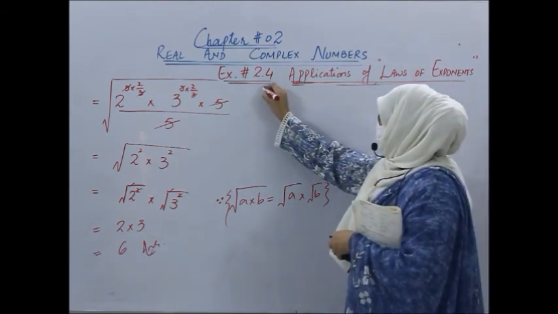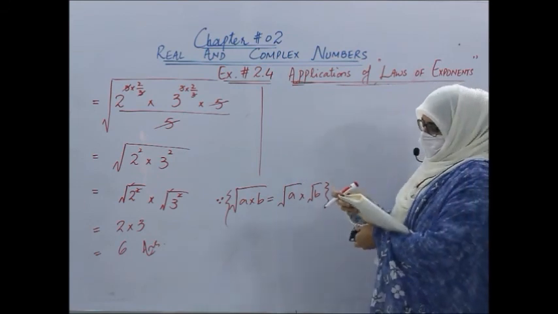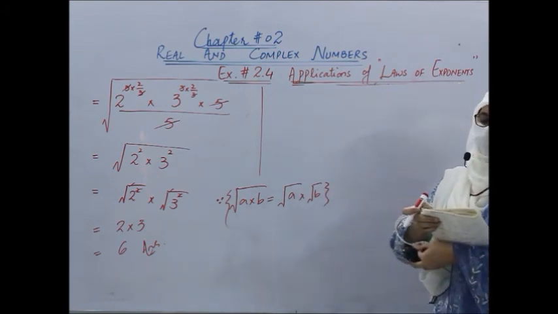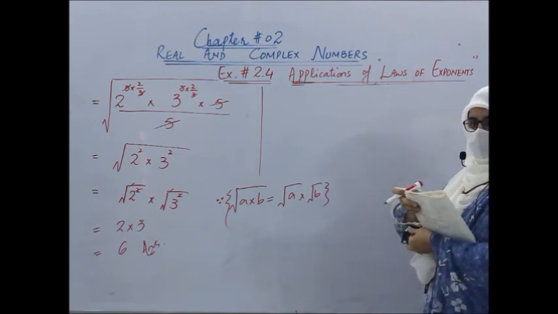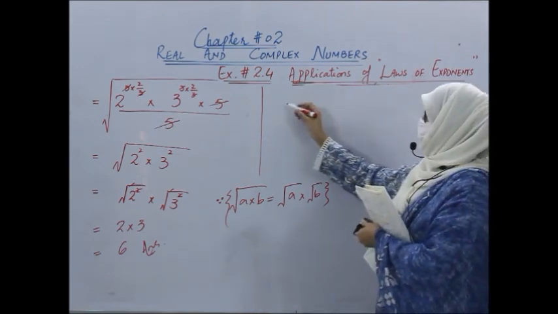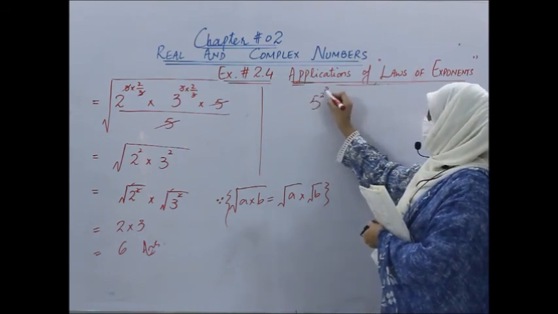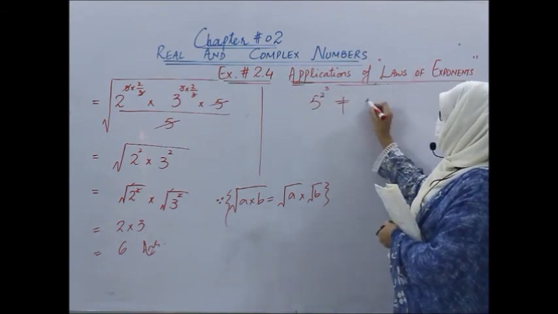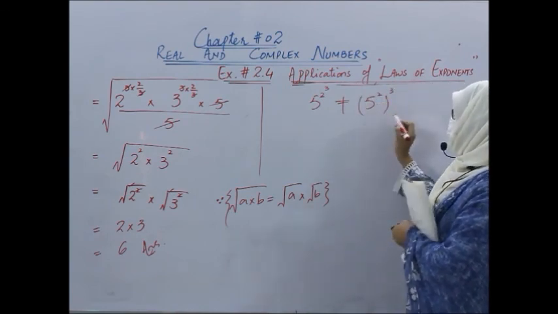Now students, what you have to do is practice questions number 3 to 7 of review exercise 2 by yourself. Now students, here I would like to mention one thing which you have to keep in your mind, that 5 power 2 power 3 is not equal to 5 power 2 whole power 3. They are totally different.